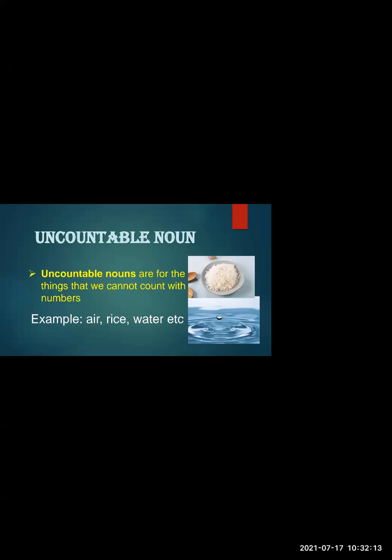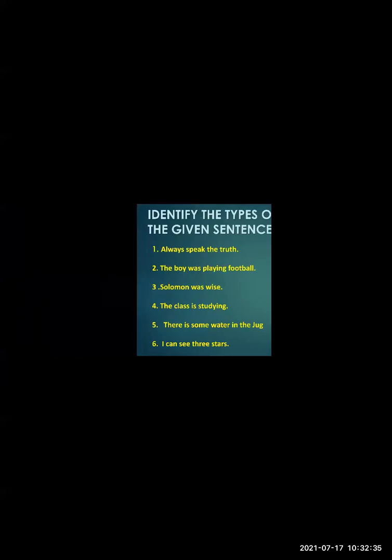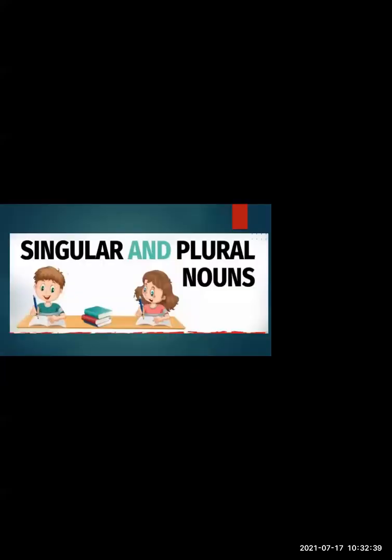Very good, Vedant. Stars, hair, salt. Yes, very good. All these are examples of uncountable nouns which we cannot count in number. For example, water, air, sand. All these things are uncountable nouns. So I hope you all are clear with the different types of nouns. Yes, milk. Very good, students.